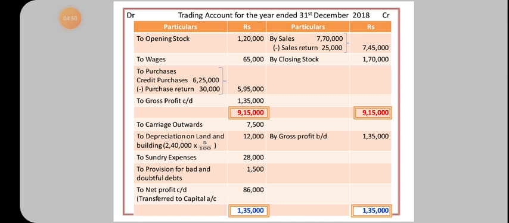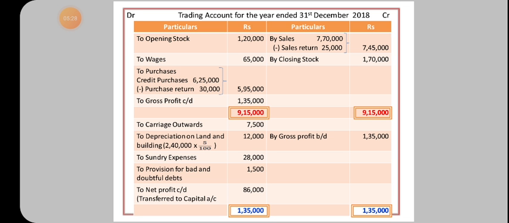Then by closing stock. Now add all the items. The credit side total is more than the debit side total, so 9,15,000 should be entered on both the sides. Now find the difference. The difference is 1,35,000, gross profit. That gross profit should be entered on the credit side of profit and loss account. Then on the debit side, to carriage outward. If it were carriage inward, it would be entered on the debit side of trading account, but this is carriage outward, so profit and loss account debit side.